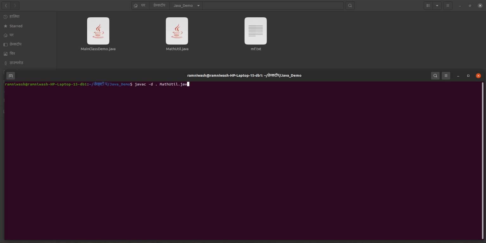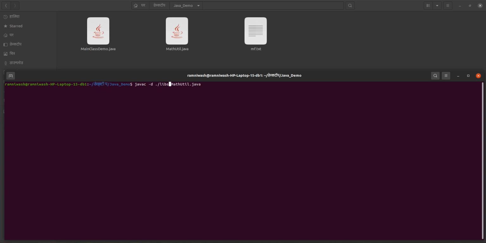MathUtil.java. But what if I give a dot here? It will create this package in this directory only, but I don't want to create it in this one. I want to create it in another directory. I want to create a libraries folder, libs. Under this libs folder I want to create MathUtil. So I can specify it in this way. Dot represents the current directory. The current directory is nothing but JavaDemo, where we opened this terminal. So that is the current directory, or you can say the working directory.